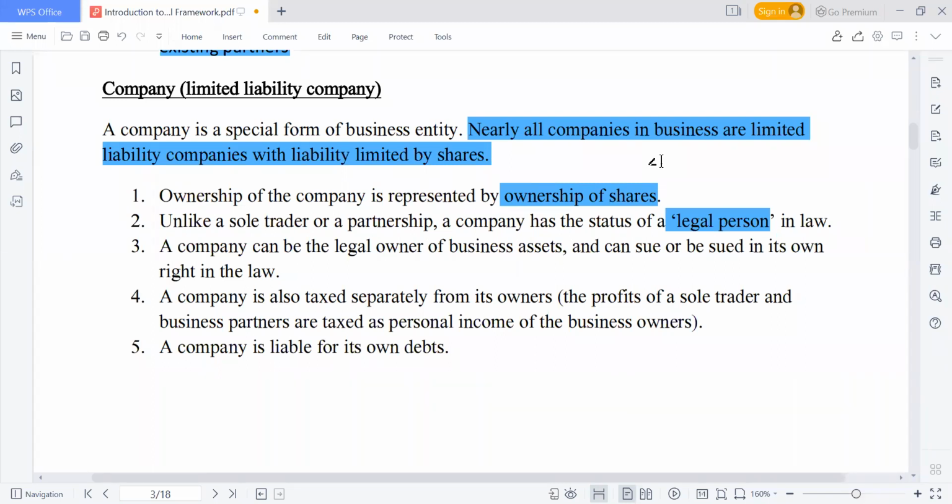All right. So a company is a legal person in law as well. That is another feature. A company can be the legal owner of a business asset. Yes, it can also sue and be sued. You can sue a certain company, and this company can also sue you as well.